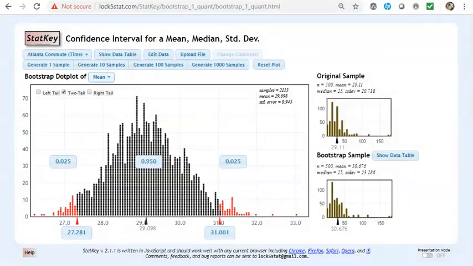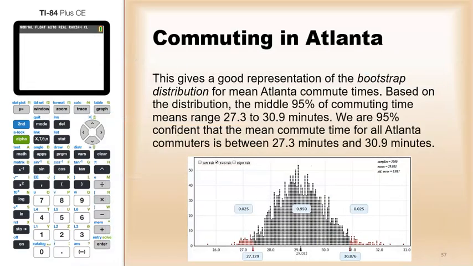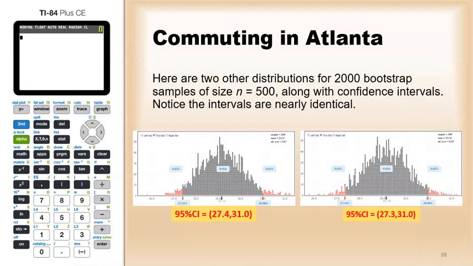Compare that to the one we did a moment ago, 27.3 to 31.0, which is almost exactly the same. Here are two others, 27.4 to 31.0 and 27.3 to 31.0. You can see that I'm repeating this over and over again, doing 2,000 bootstrap samples, but I'm getting pretty much the same answer, other than slight differences.